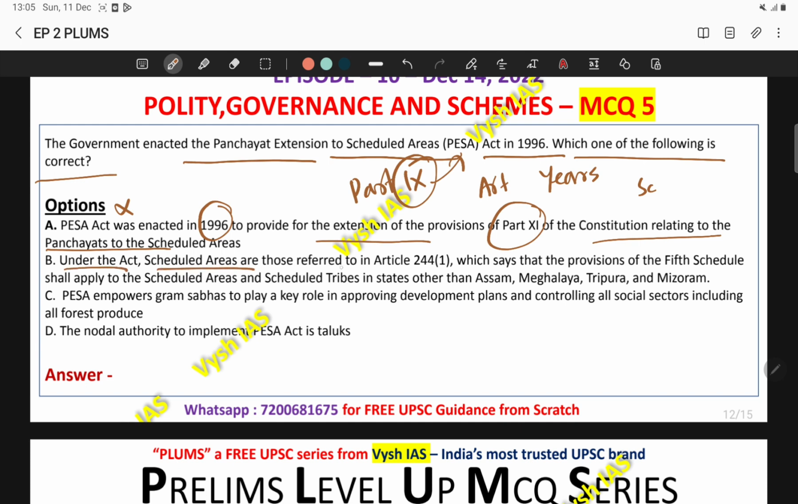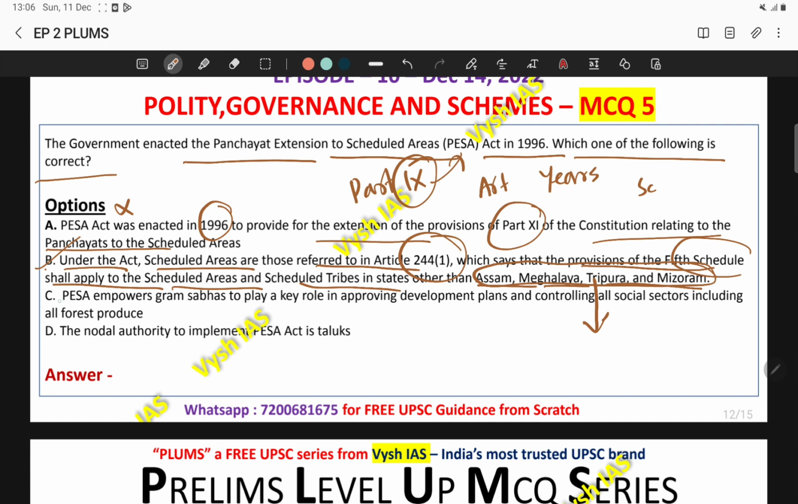Under the Act, scheduled areas are those referred in Article 244(1), which says that the provisions of 5th schedule shall apply to scheduled areas and scheduled tribes in the states other than Assam, Meghalaya, Tripura and Mizoram. How to remember this, I have told in the last class also, how to remember the 5th schedule, 6th schedule and all. Okay, so here if you see the second statement, even though some articles and schedule is mentioned, all those are correct only. These scheduled areas are mentioned in 244(1) and 5th schedule only. So these are all standard facts. You should be aware of these facts. So this comes out to be the correct statement. So this is the answer.